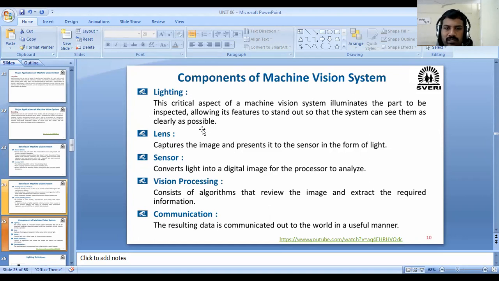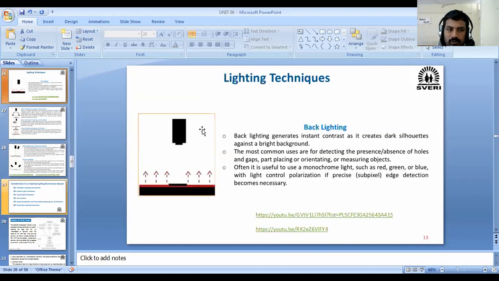Out of that, first we have started lighting. There are different types of lighting techniques. Generally it is classified into two types of lighting: one is dark lighting, and another one is bright lighting. One more thing is backlight. To clearly visualize any object, or to take a clear photo of any component, you require backlighting techniques.